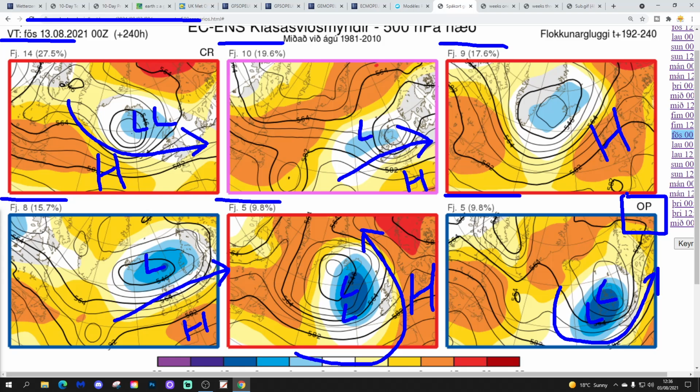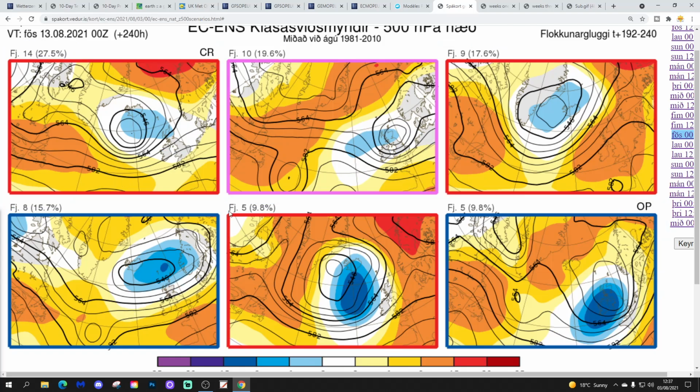So that very unsettled end to the ECM operational run, probably not all that well supported by the ECM ensembles, I should say. However, you'll notice that this is quite an unsettled option just here, the 14 there, and this one also, the 10 just here, probably quite unsettled too, and to some degree these 8 here are quite unsettled as well. So it's all to do with the strength of this trough of low pressure.